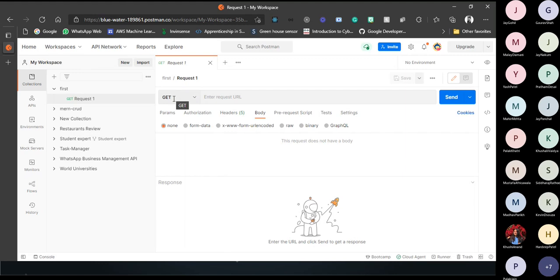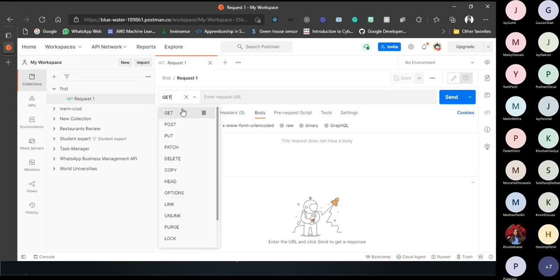As the name suggests, a GET method means you want something from the server, you want to get something from the server. There are also other methods like POST, PUT, and many more, but in most cases you will be using GET, POST, PUT, PATCH, and DELETE. These five are the basic requests that all projects use, and you will more often be using these five methods.